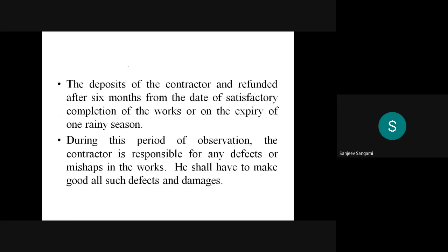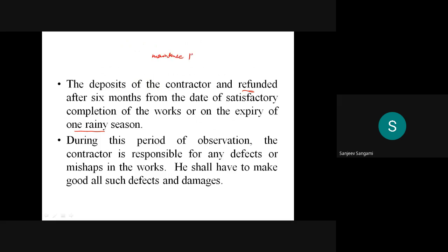The deposits of the contractor are refunded, as I already said, after 6 months from the date of satisfactory completion of works or on the expiry of one rainy season. Whatever the security deposits or earnest money deposits, they will be refunded after 6 months, or sometimes kept till the observation period, normally called the maintenance period.